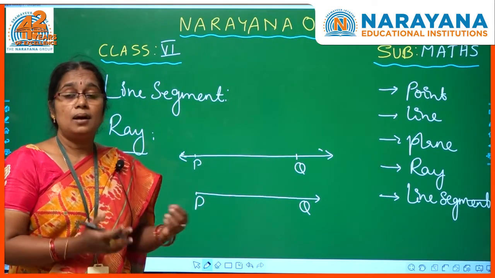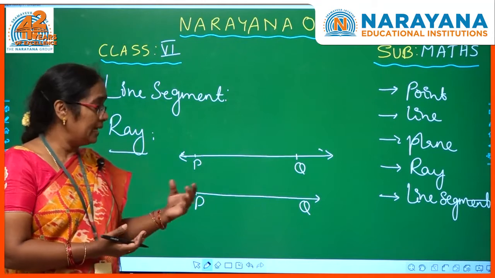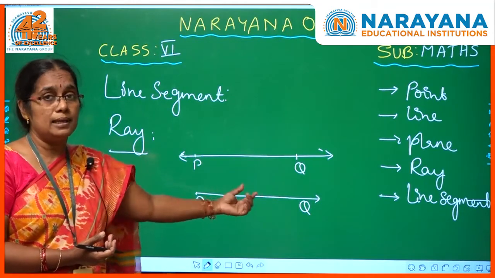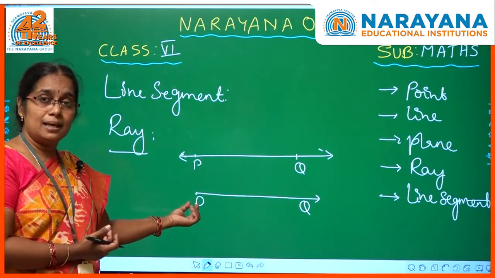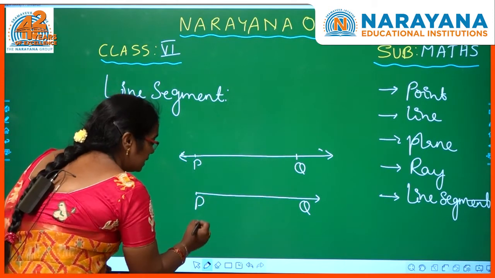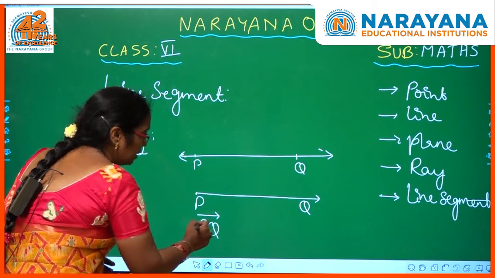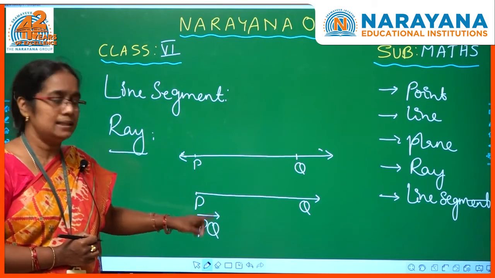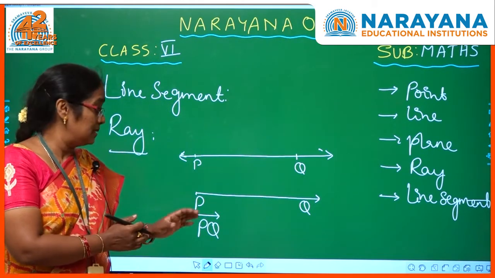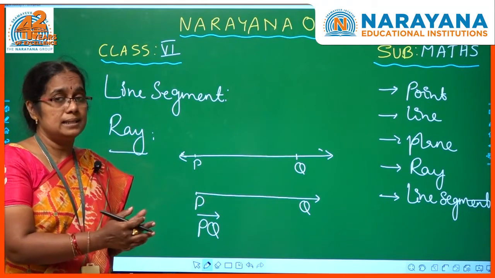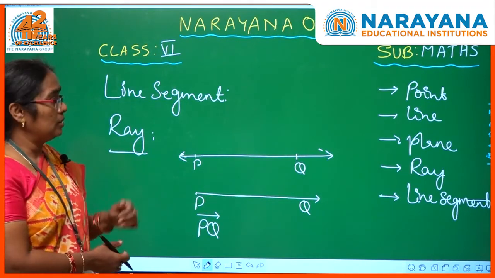And how will you name rays? We can name rays with two capital letters, starting from the starting point. So here in this figure, the name of the ray is PQ. Symbolically it can be represented like this, but we cannot say it as QP. We can't say ray QP. So this is about ray.